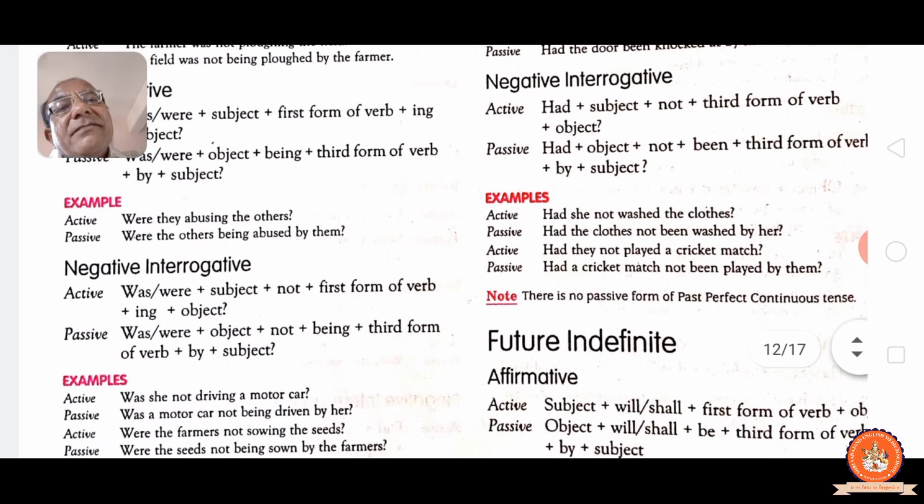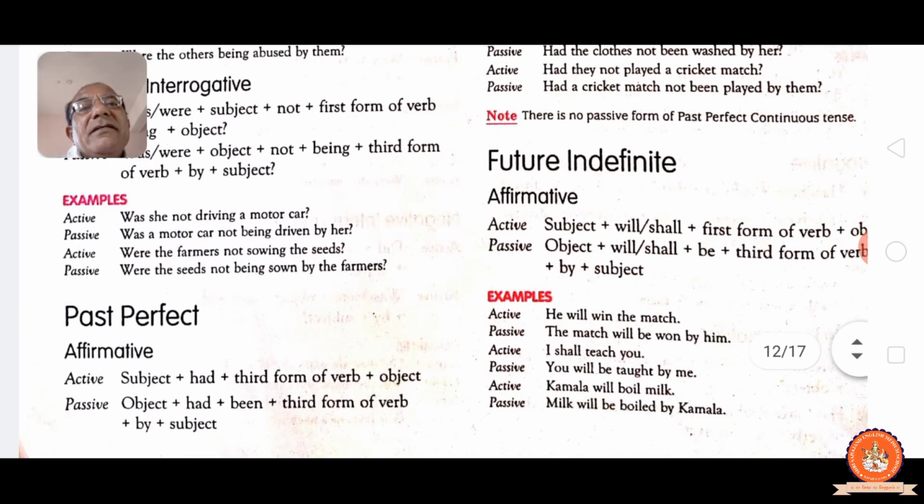See, question mark. Was she not driving a motor car? Was a motor car not being driven by her? Were the farmers not sowing the seeds? Were the seeds not being sown by the farmers? Past perfect tense: subject plus had, past participle, object. Passive: object plus had been, past participle, by and subject.